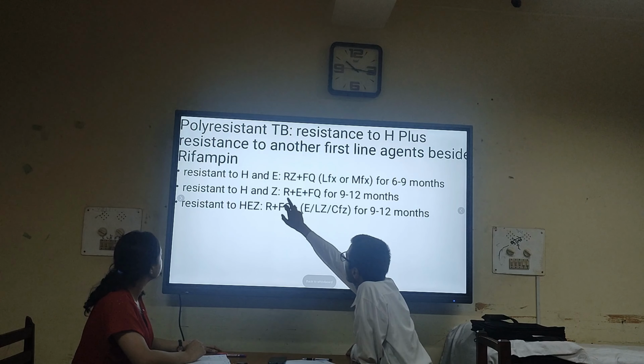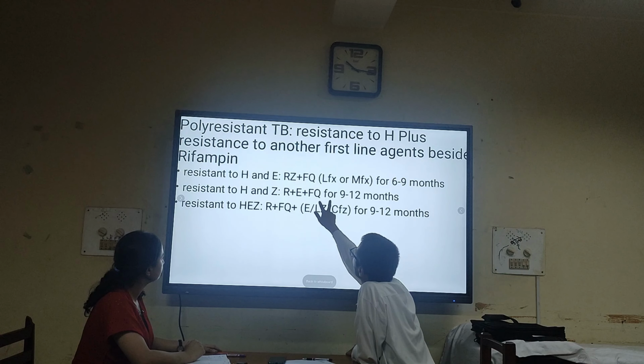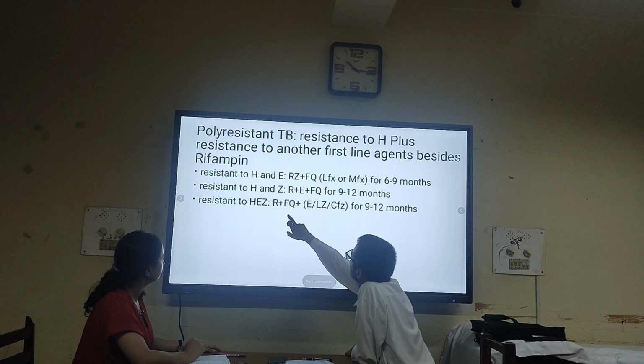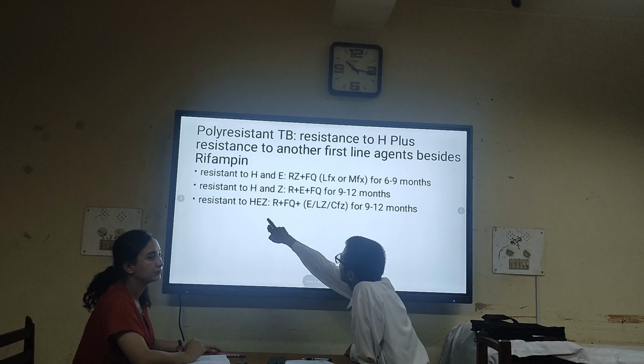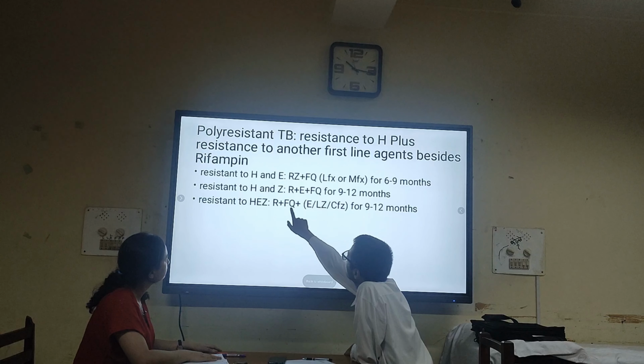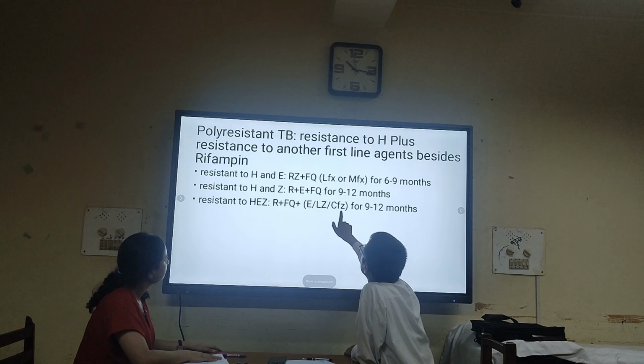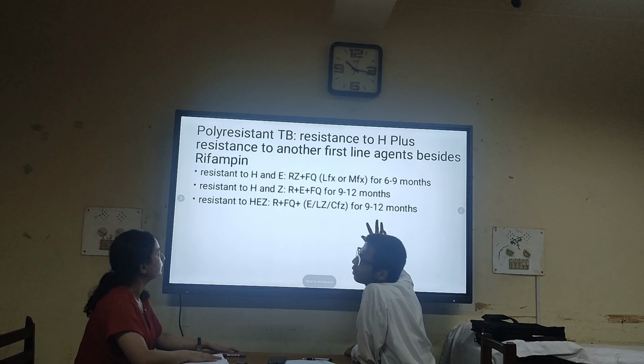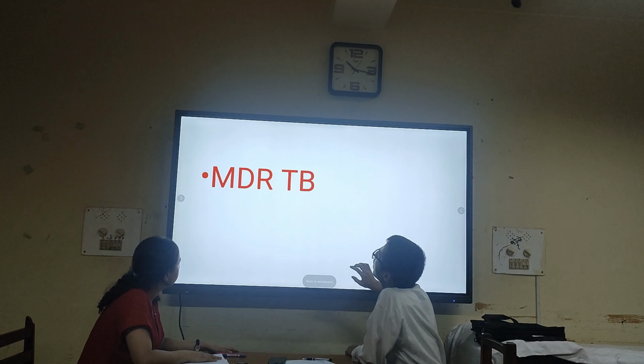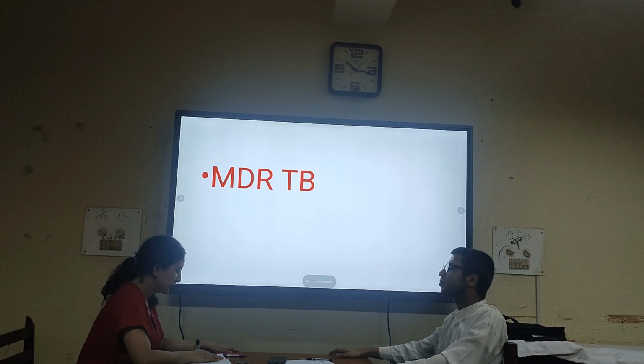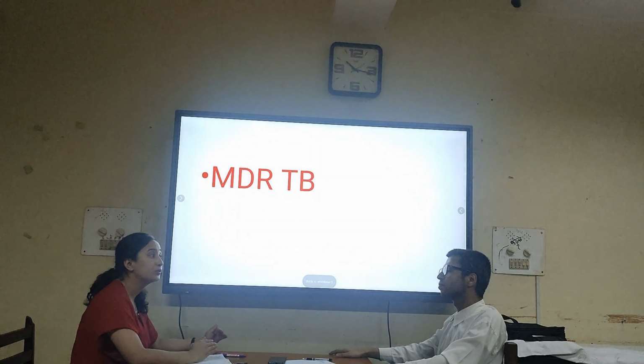If resistance to isoniazid and pyrazinamide, then we have to give rifampin, ethambutol and fluoroquinolones for 9 to 12 months. If resistance to HEZ, then we can give rifampin plus fluoroquinolones, and among these 3, ethionamide, linezolid, clofazimine, you can give 2 for 9 to 12 months. So now we'll be moving on.